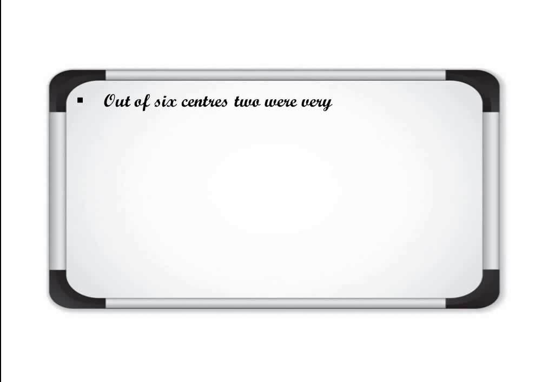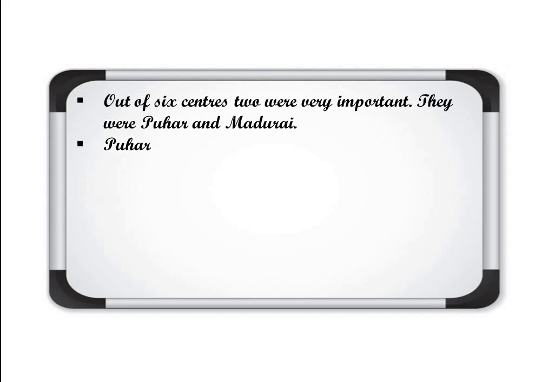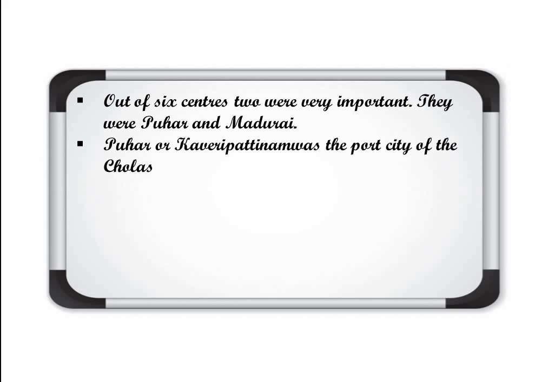Out of all six centers, two were very important. They were Puhar and Madurai. Puhar, also known as Kaveripattinam, and Madurai. These two centers were very popular. Puhar, or Kaveripattinam, was a port city of the Cholas, and Madurai was the capital of the Pandyas. Clear? These two centers were important during that time out of all six.